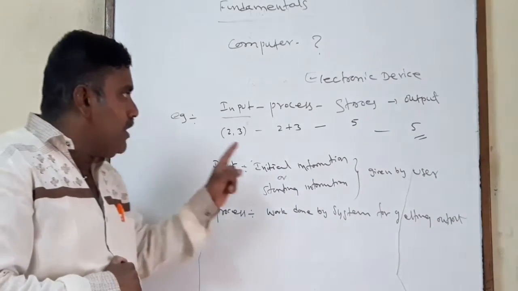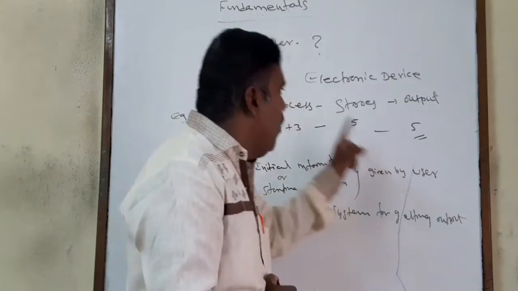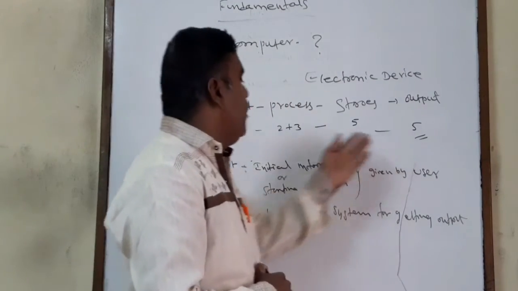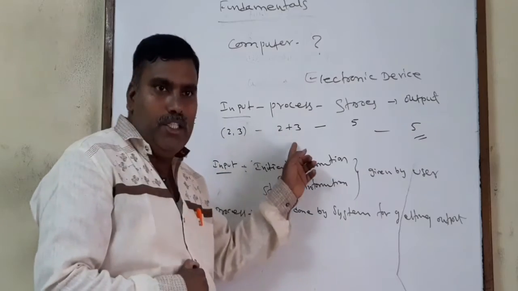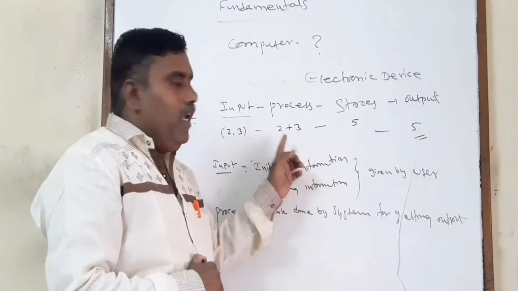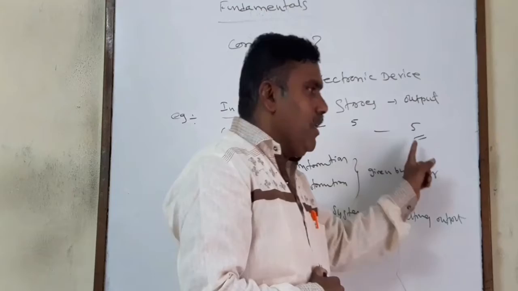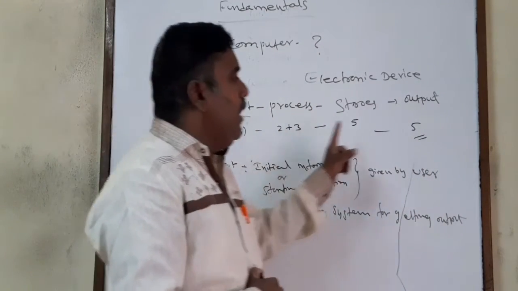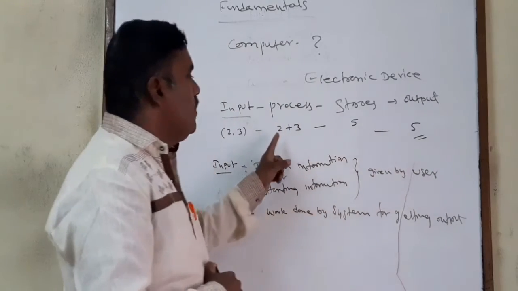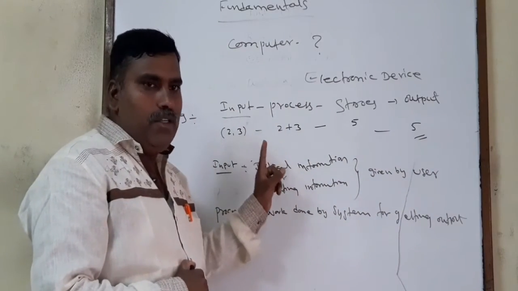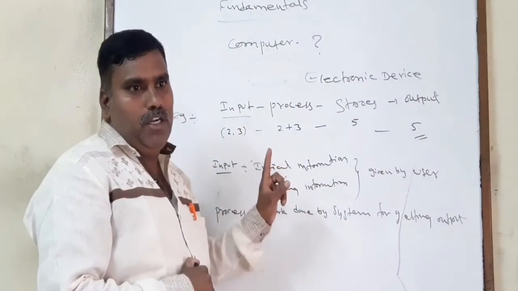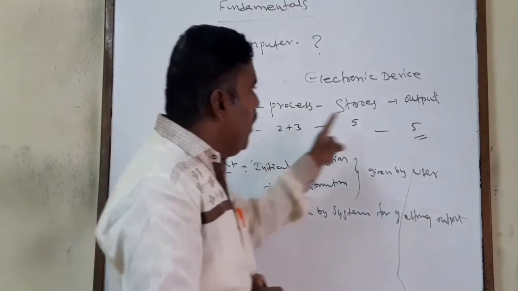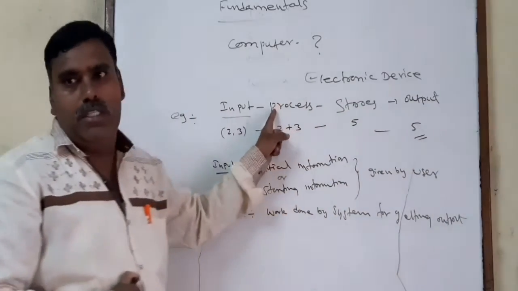Suppose I want to get 5 as output, according to this input we need to go for addition. I want to get 6 as output, I can use multiplication. I want to get minus 1 as a result, I can use subtraction. Here addition is not a process, subtraction is not a process, multiplication is not a process. Work done by the system for getting output is called process.